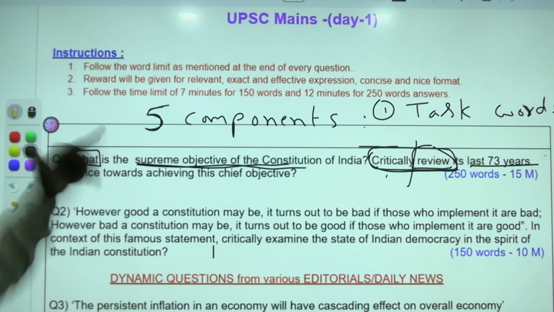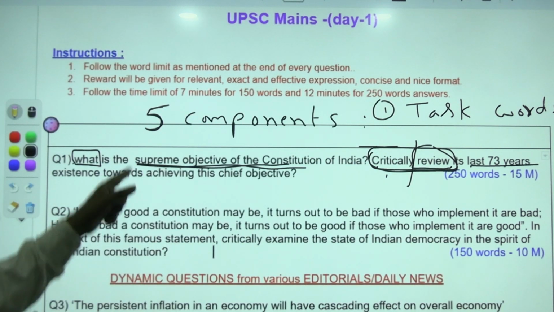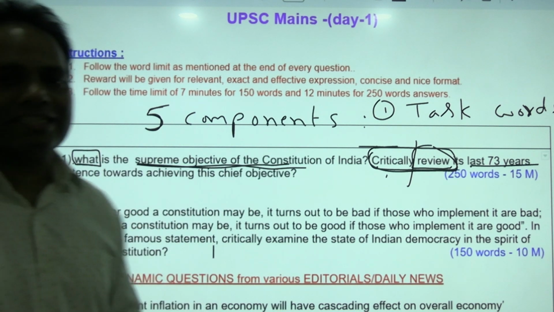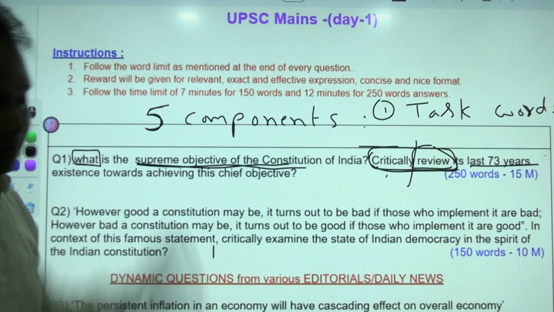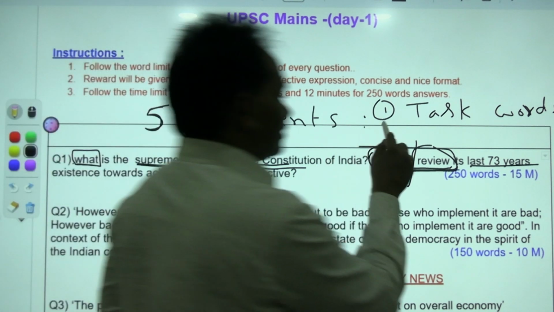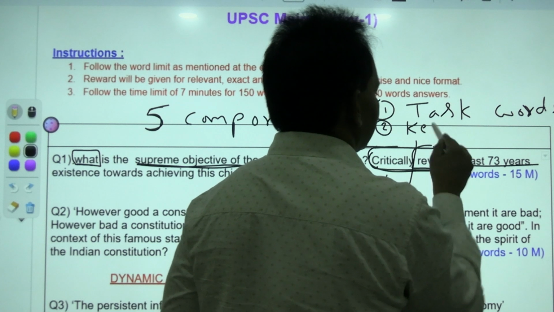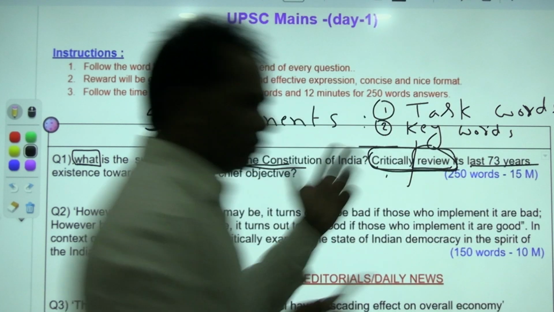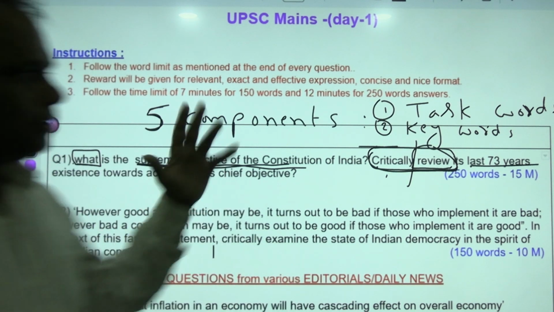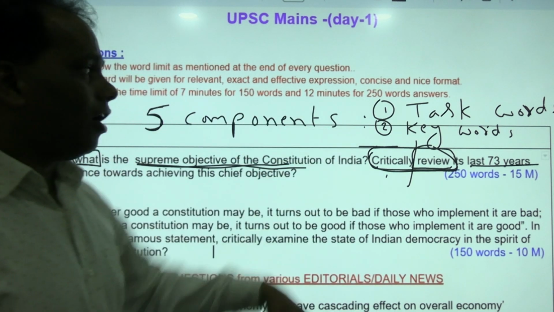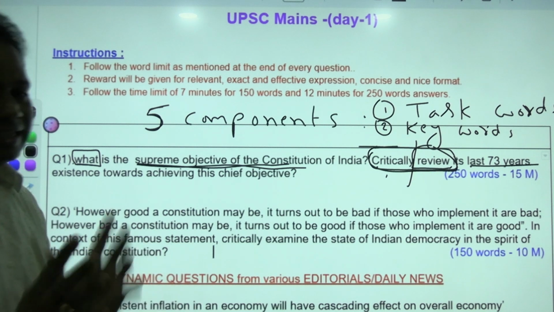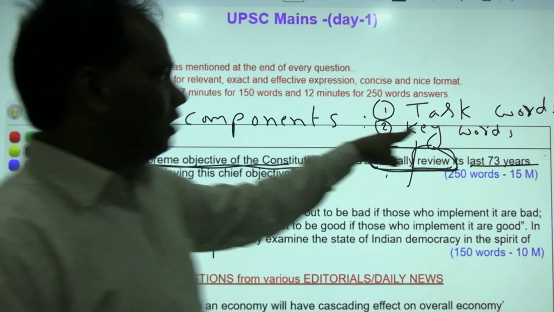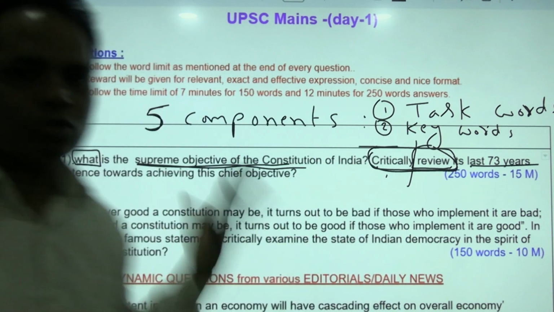This is the task words. After that, keywords. What are the keywords? The supreme objective of the Indian Constitution, 73 years of its existence, etc. I will take a session related to this as a part of the AWACS program, don't worry. The third one is content words, which are the words that can generate content. The same keywords are also content words in most cases.